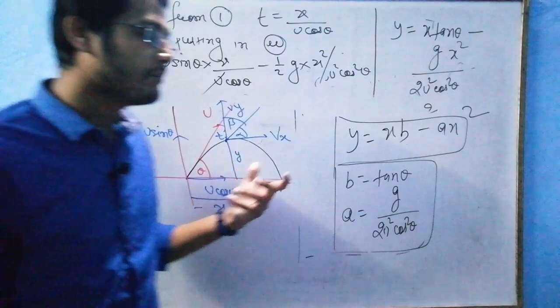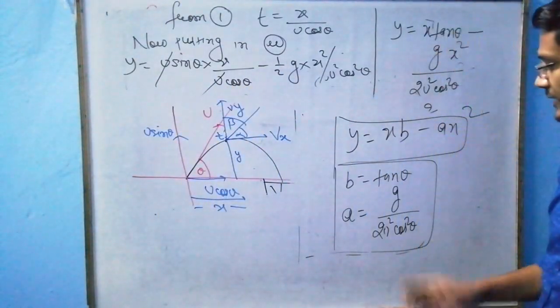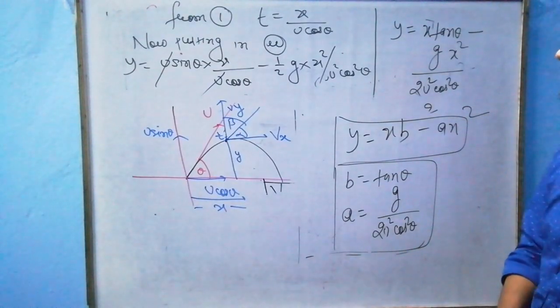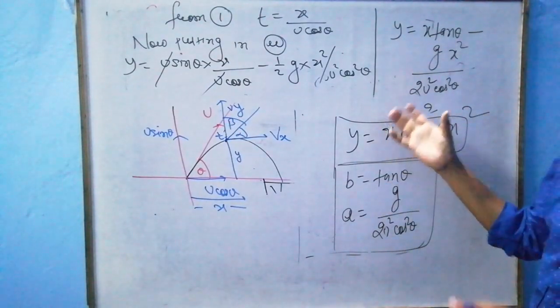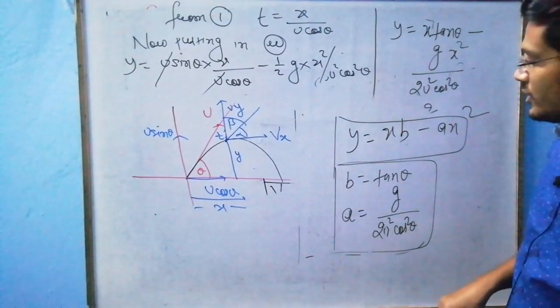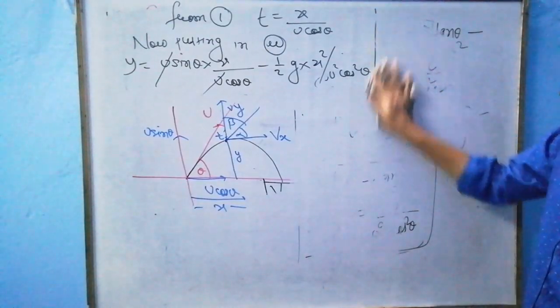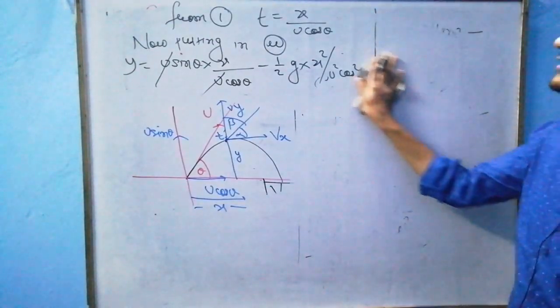I have to find many parameters. Done. This is my equation of trajectory, which is parabolic, which is quadratic. Now sir, I have done this equation of trajectory.